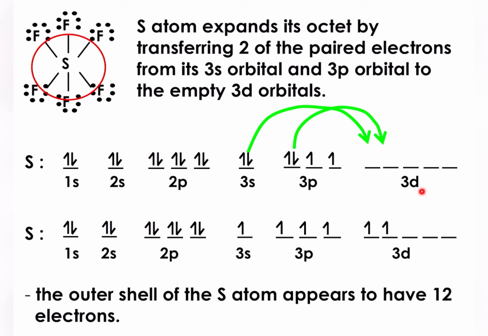Sebab sebagaimana yang kita belajar, sekiranya n equals to 3, kita ada L equals to 0, 1, 2. So of course we will have 3s, 3p and 3d. So maknanya ada 3d dekat sini sebenarnya yang empty. Kita ada 16 electrons for sulfur, tapi daripada 16 electrons tu, 2 daripadanya boleh masuk ke dalam 3d orbital. So itulah yang dimaksudkan dengan expanded octet.